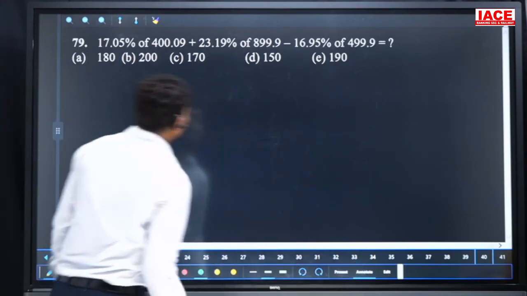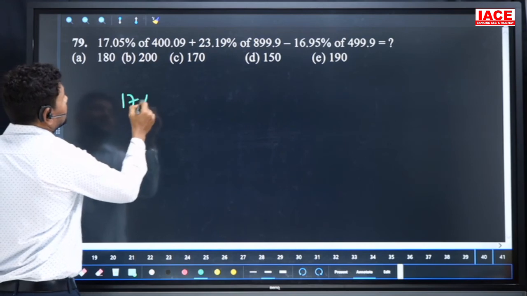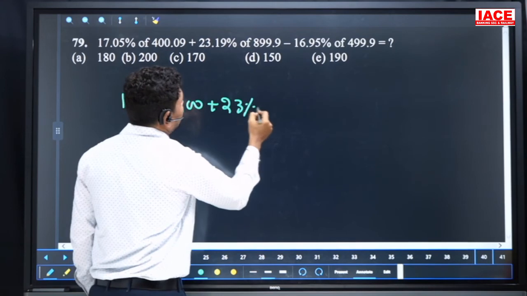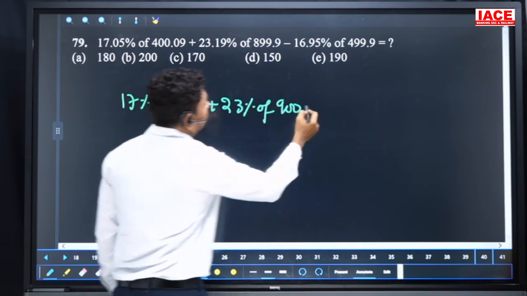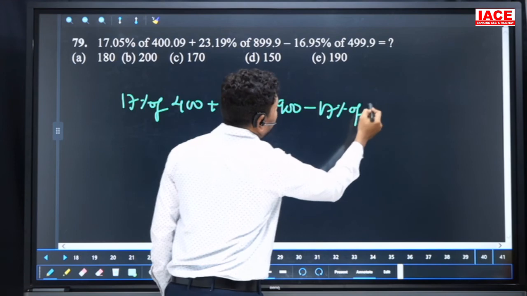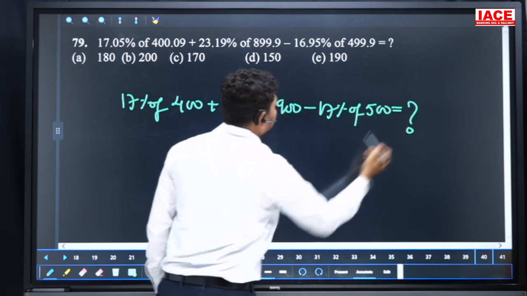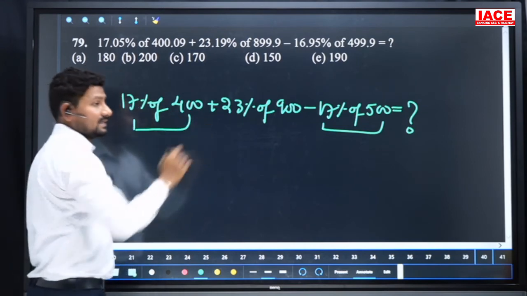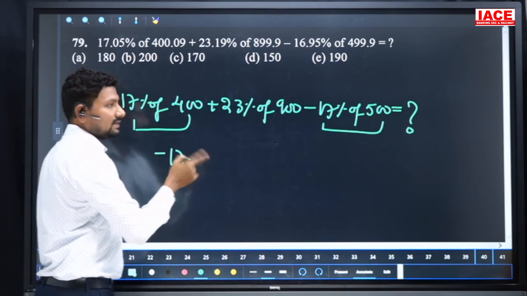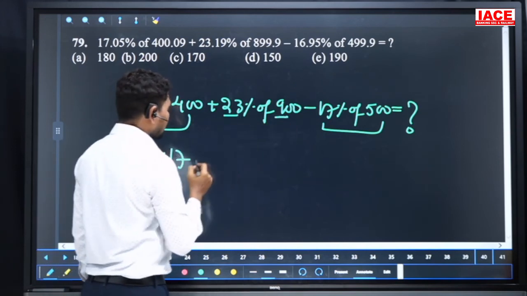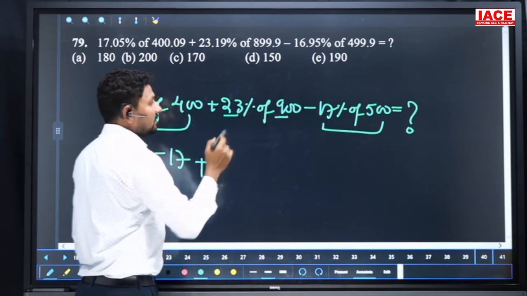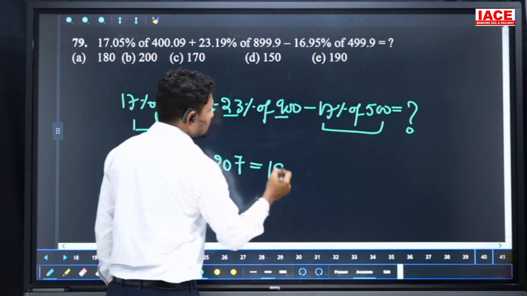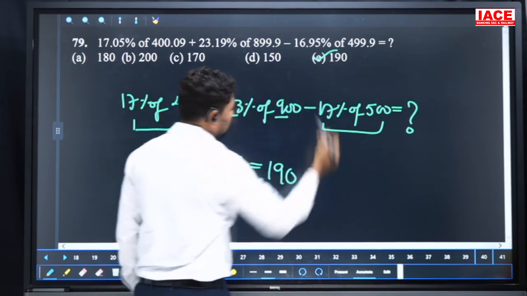79, 17.05 percentage, we can write 17 percentage of 400 and 23 percentage of 900 minus 17 percentage of 500, which is equal to question mark. 17 percentage of 500 and 17 percentage of 400, which is equal to 17 percentage of 100 minus 17 percentage, and 100 cancel, and 23 nines are 207. From 207, 17 will be removed, we get the answer 190. Our option is E.